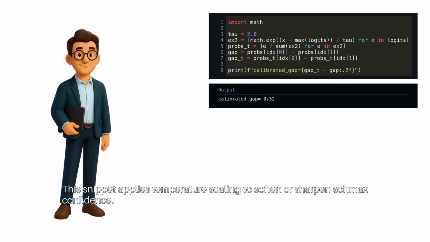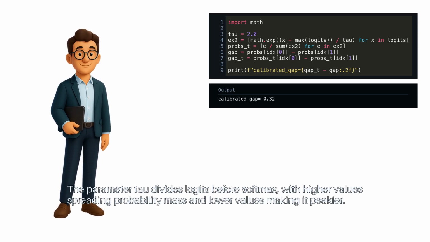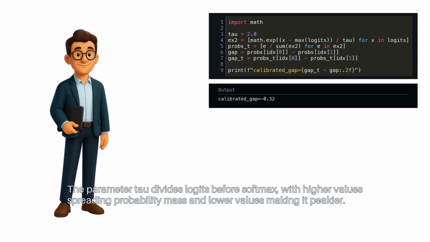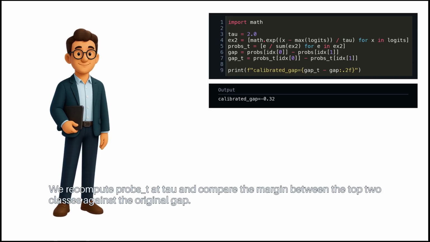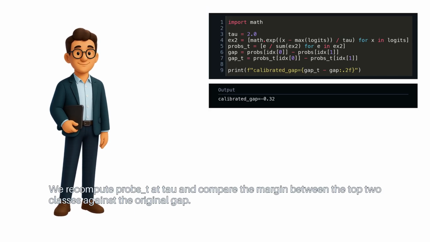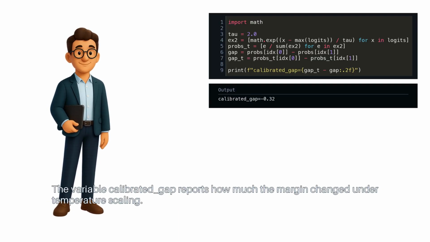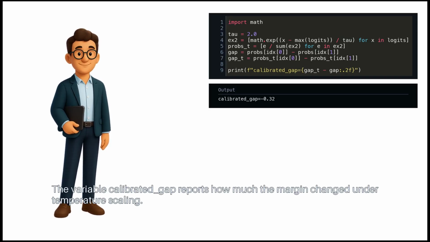This snippet applies temperature scaling to soften or sharpen Softmax confidence. The parameter tau divides logits before Softmax, with higher values spreading probability mass, and lower values making it peakier. We recompute probs_t at tau and compare the margin between the top two classes against the original gap. The variable calibrated_gap reports how much the margin changed under temperature scaling.